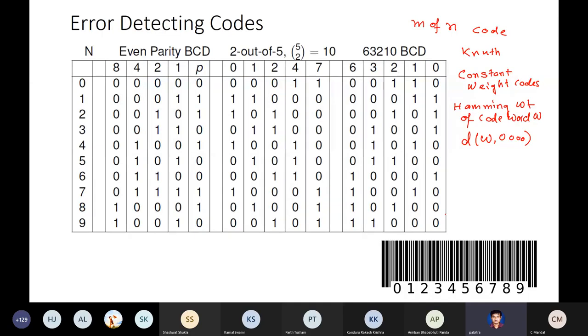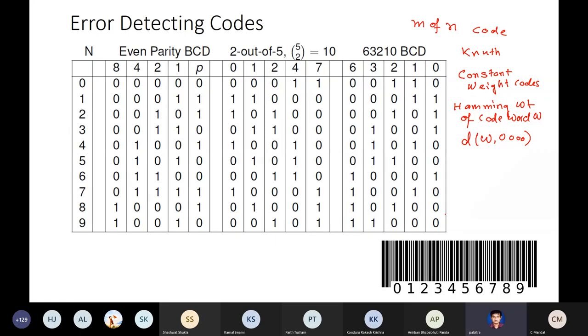There is another weighted code, the 63210. This is a 5-bit weighted BCD kind of code, which is also error detecting. You can easily find that. One property of all these 3 codes is that they are meant for 1-bit error detection. The Hamming distance between any 2 code words is at least 2, greater than or equal to 2, in all these 3 codes. If it is not that, then it cannot act as an error detection code, as we have already explained.